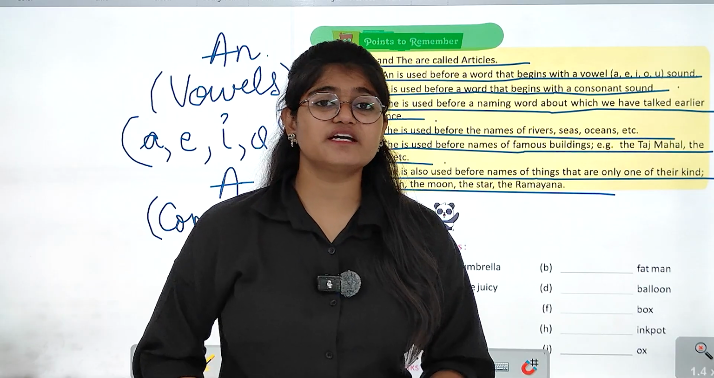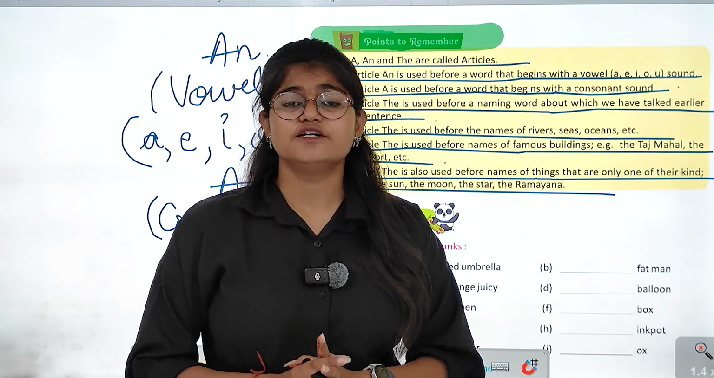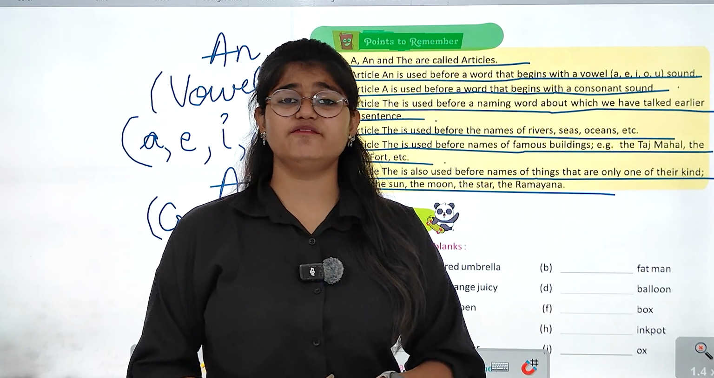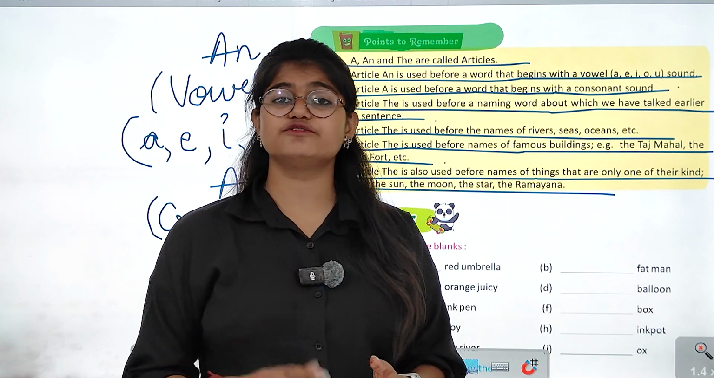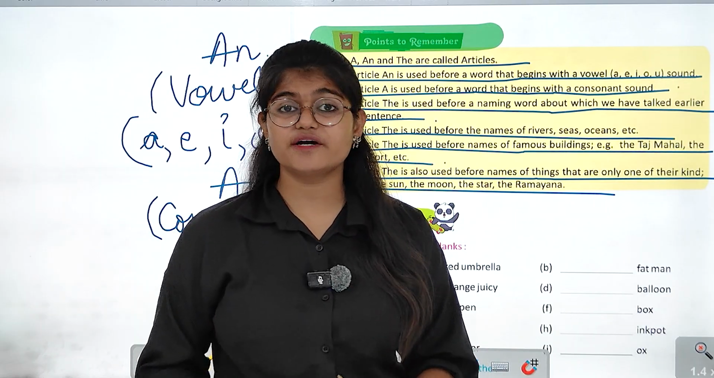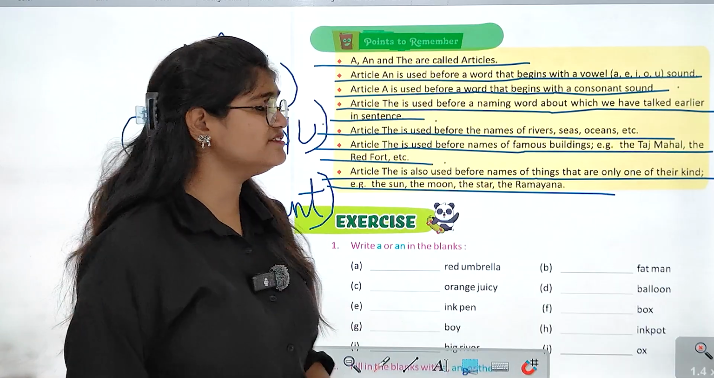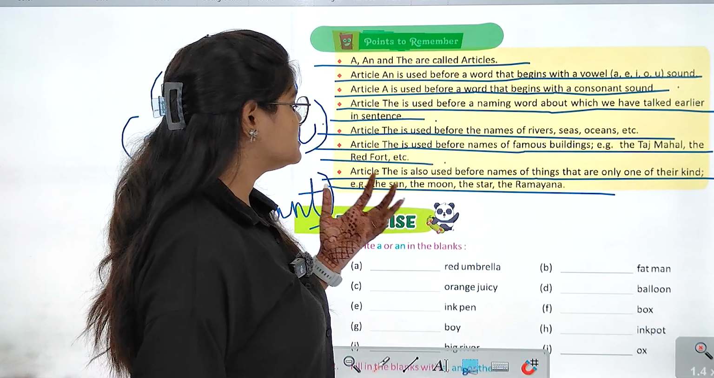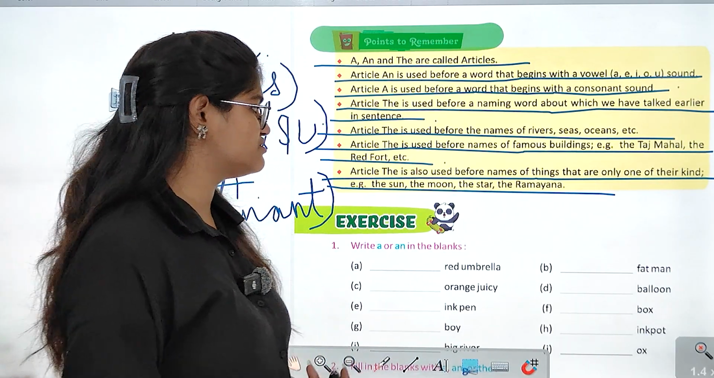Like, if the thing is only one of its kind in the whole world, if I talk about the moon. So, moon is only one for the whole world. Right? That is why we use the before the moon. Same goes with the sun, same goes with the earth, same goes with the Taj Mahal, same goes with the Red Fort, right? So all these buildings, all these planets, all these things are one of their kind in the whole world. That is why we use the before these kinds of nouns, right?